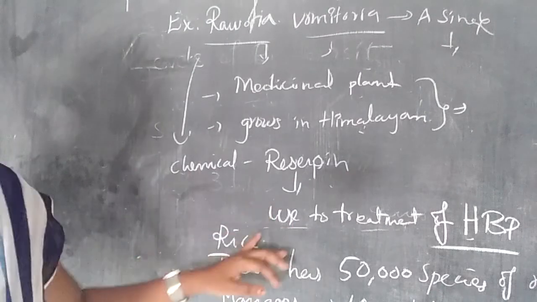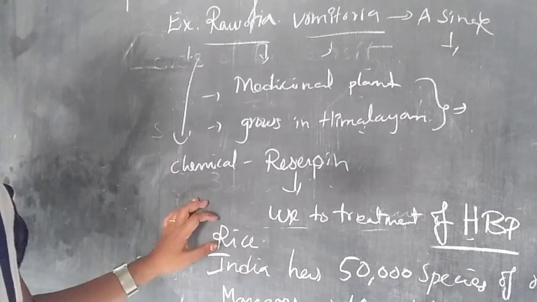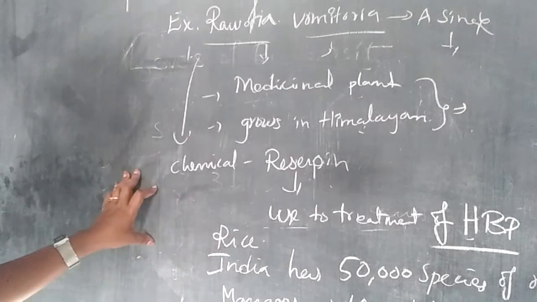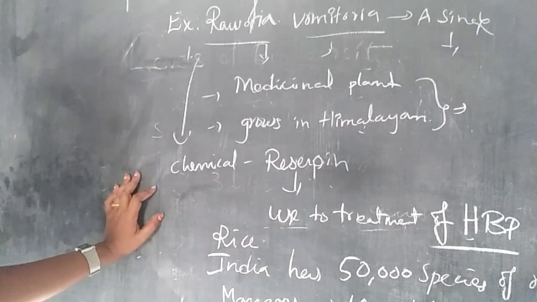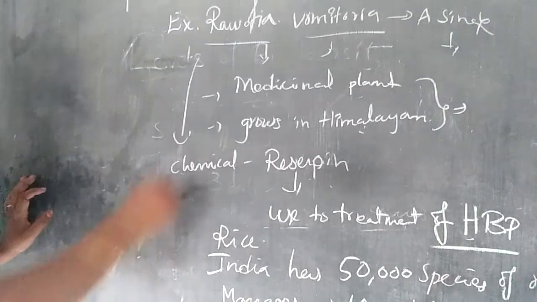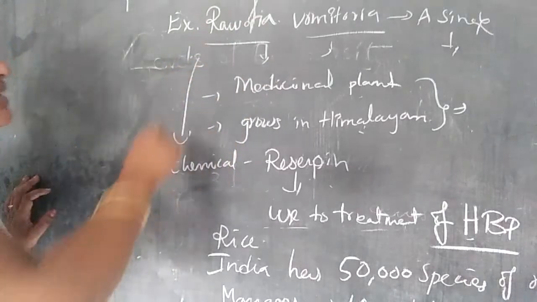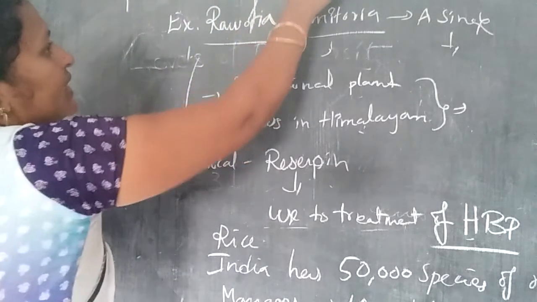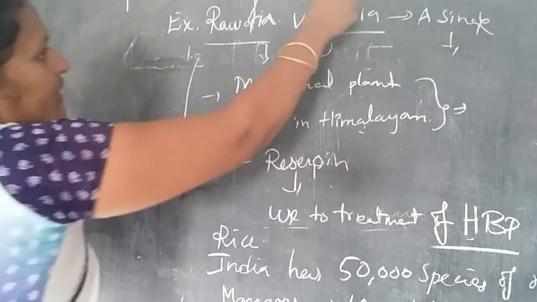So these are the main variations of the genetic changes or genes present in Rauwolfia vomitoria, rice and mangoes. This is the first level of diversity, the genetic level.